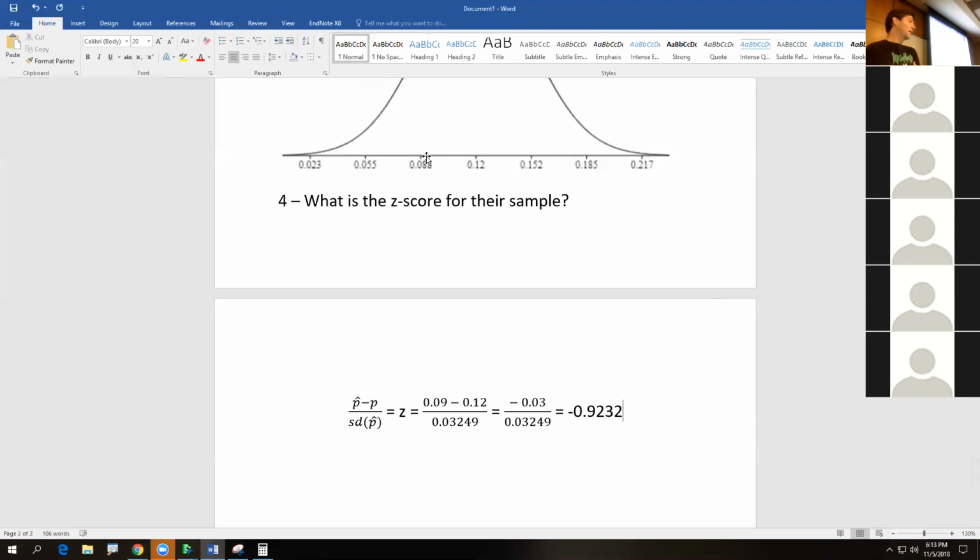So the last question might say, is this unusual? Let's do that. Is this unusual? No, it's not unusual at all. Where we might think that things are unusual is plus or minus 2 standard deviations. So this is not unusual because it's within 2. It is truthful that it's not unusual because it's within 1, but 2 is where we start to think things are unusual.